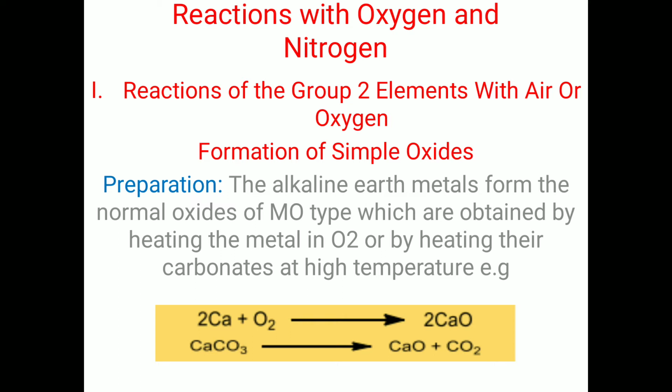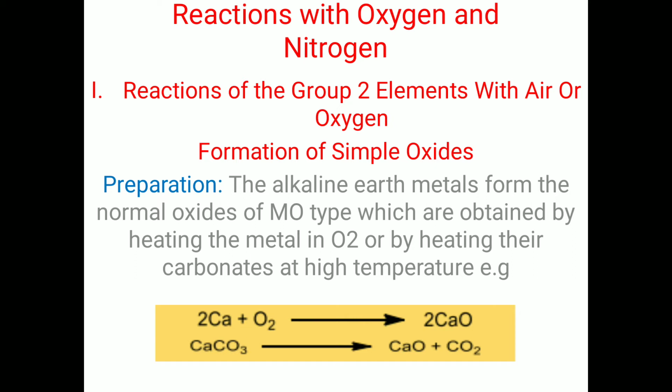Today our topic is reactions of group 2 elements with oxygen and nitrogen. Reaction of group 2 elements with oxygen. Preparation. Formation of simple oxides, or preparation of simple oxides.